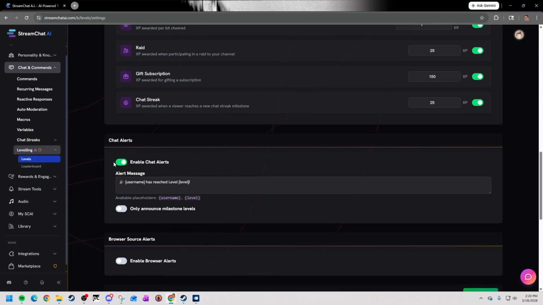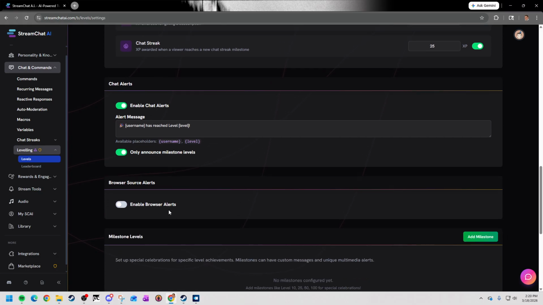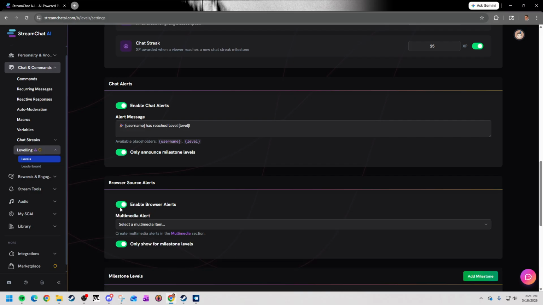You can also then have chat alerts to be enabled. This will put a message in chat once a user has got to a certain level or to the next level. You can completely customize this if you wish. You can also only announce on milestone levels, which I'll show you here in a second. If you want some type of video or audio to play, you can enable browser source alerts and then select your multimedia item. Remember, this will have to be created first of all under the multimedia section.